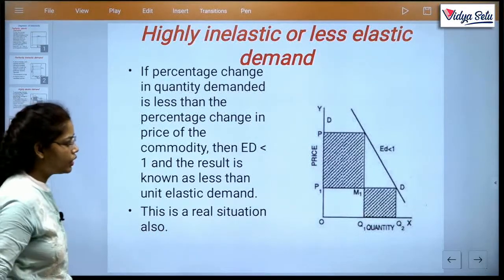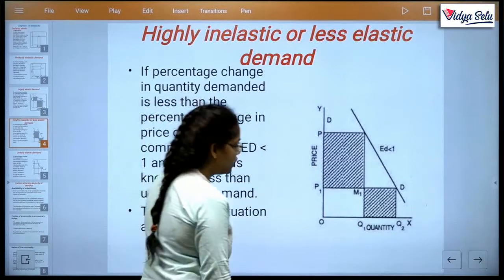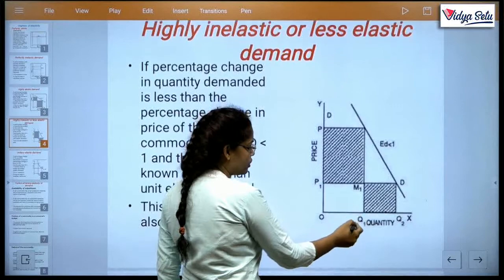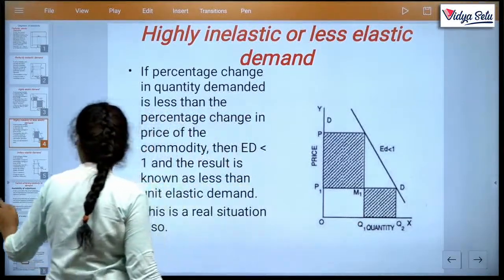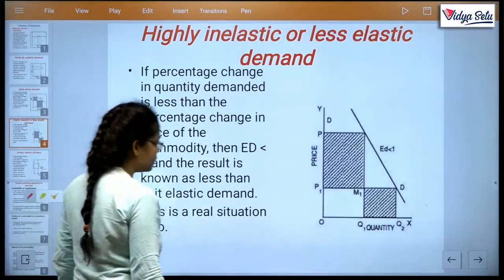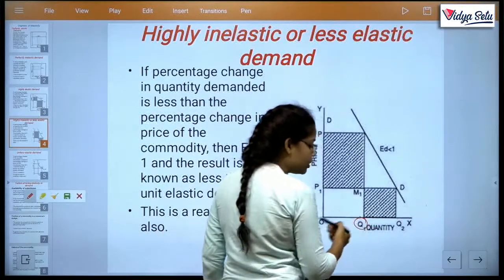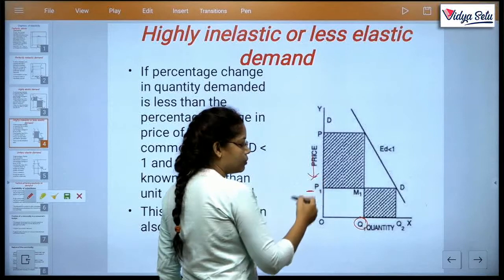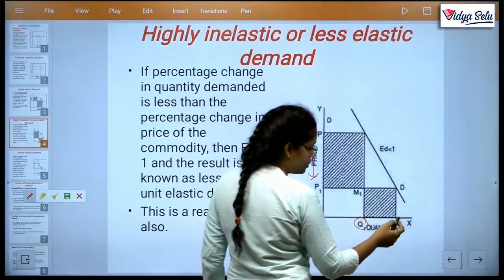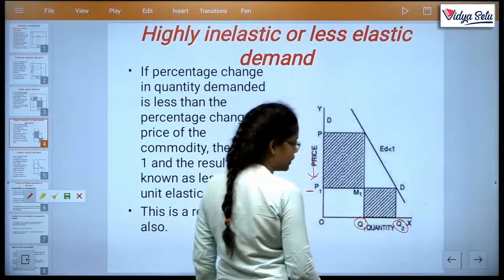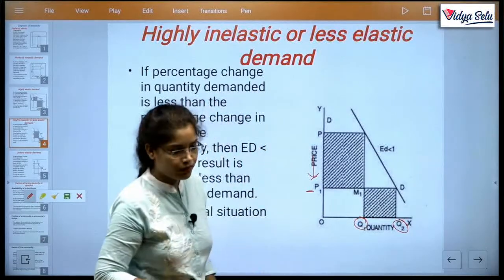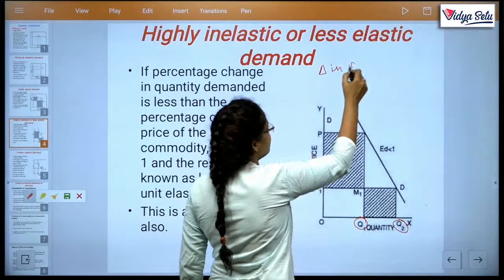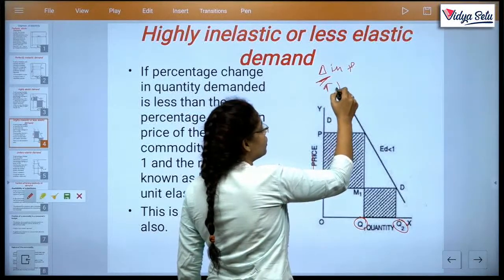So how we draw in a curve, like if price is this, then consumer demands Q units of the commodity. As price decreases to P1, then consumer demands Q2 units of the commodity. अच्छा, दोनों तरफ चेंज है ना, change in price, change means either upward or downward.